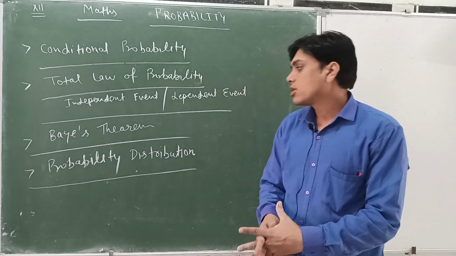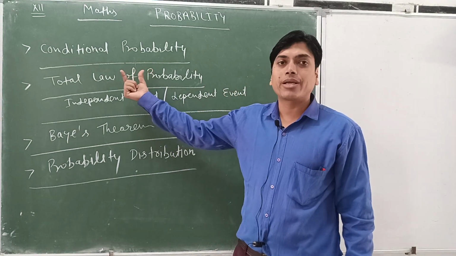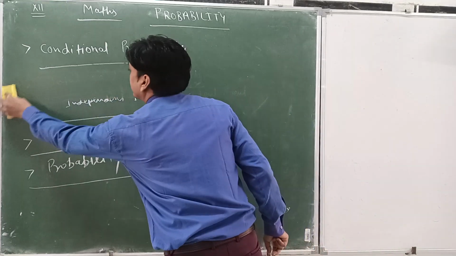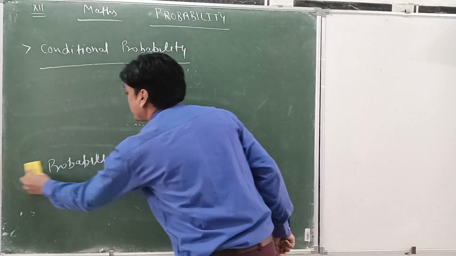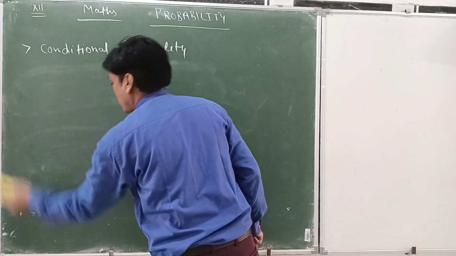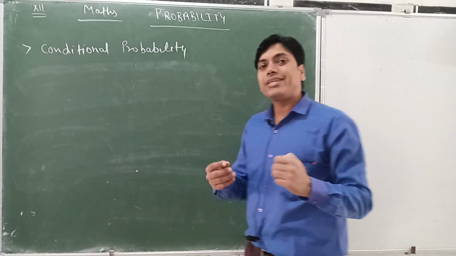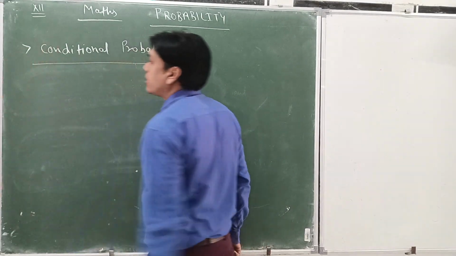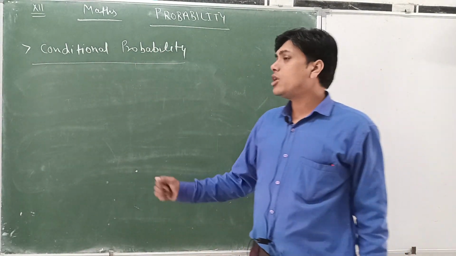So we will start with today's topic, that is conditional probability.